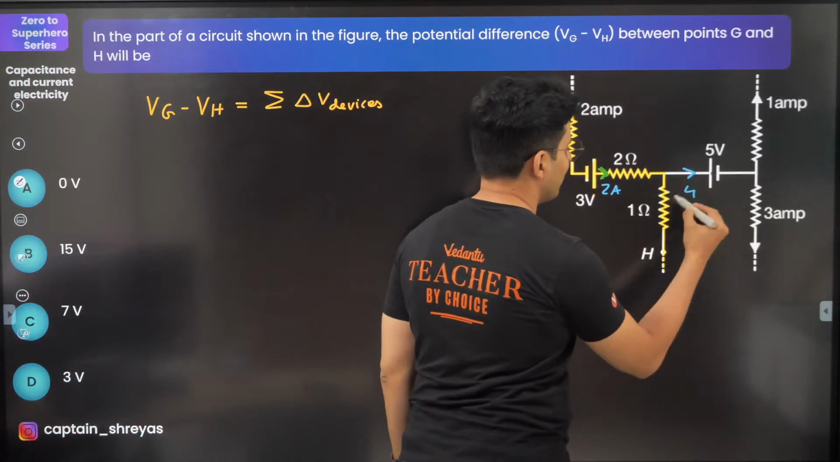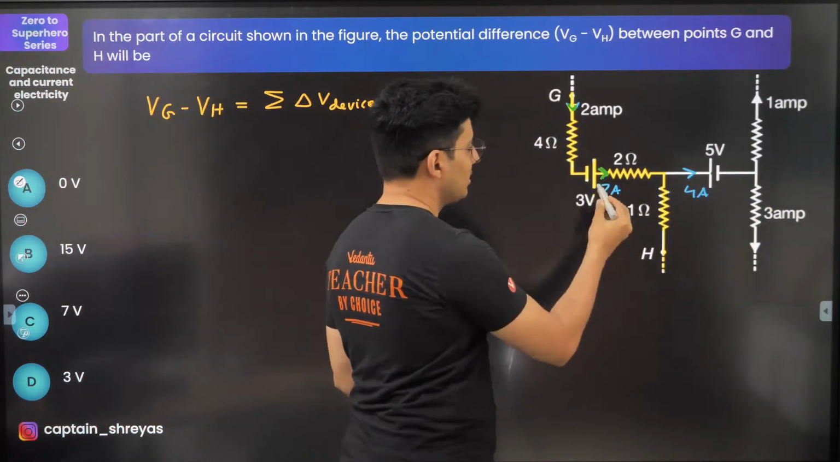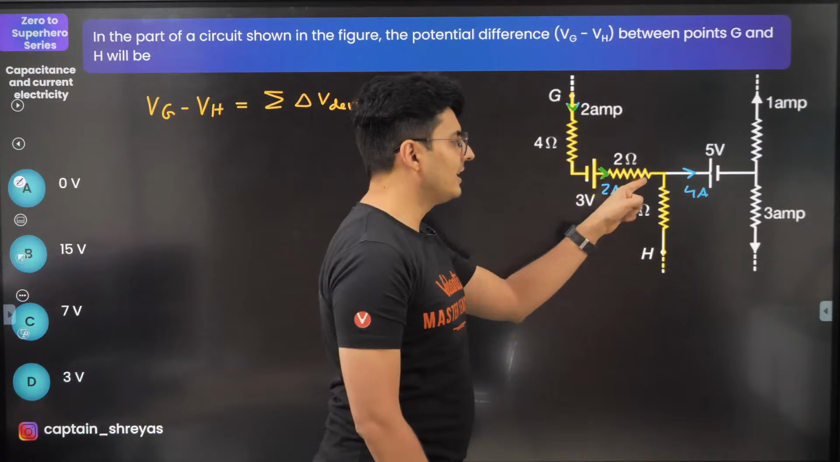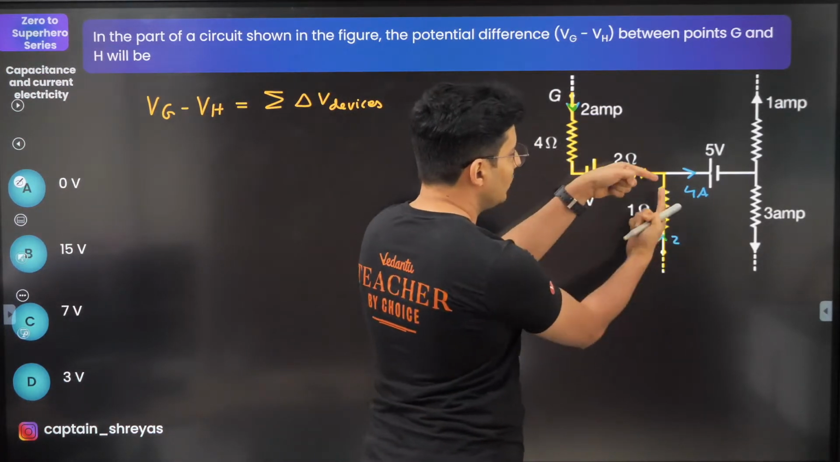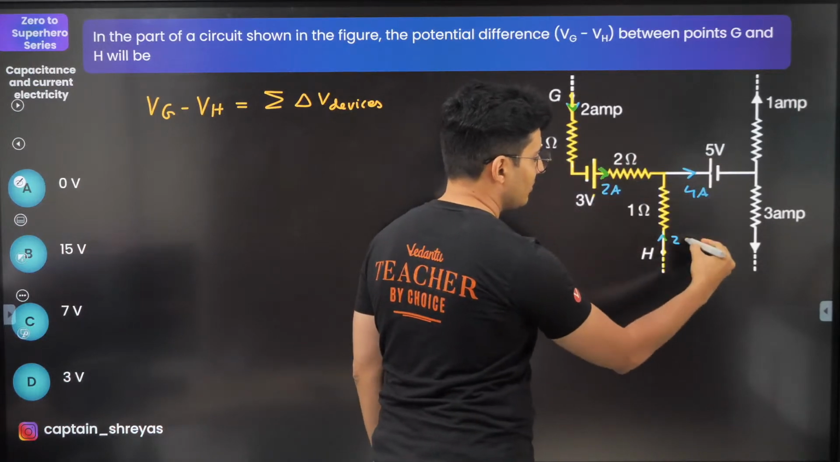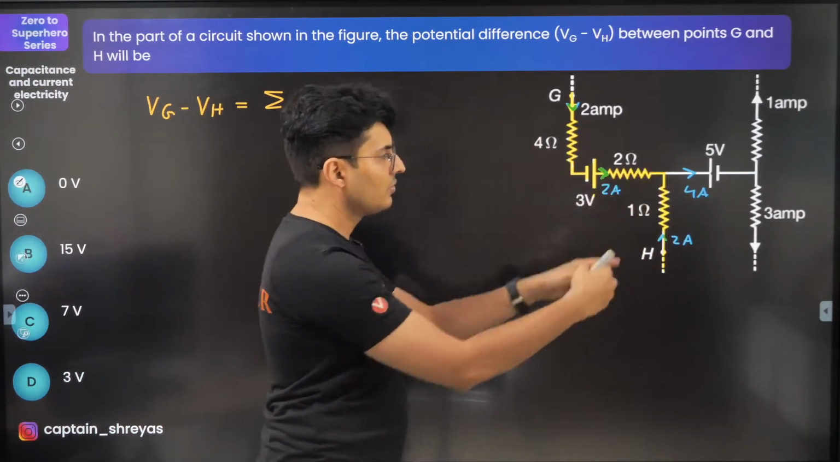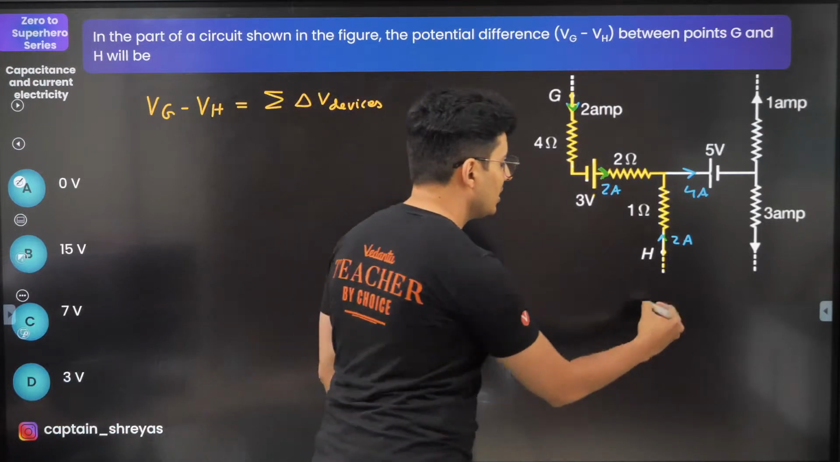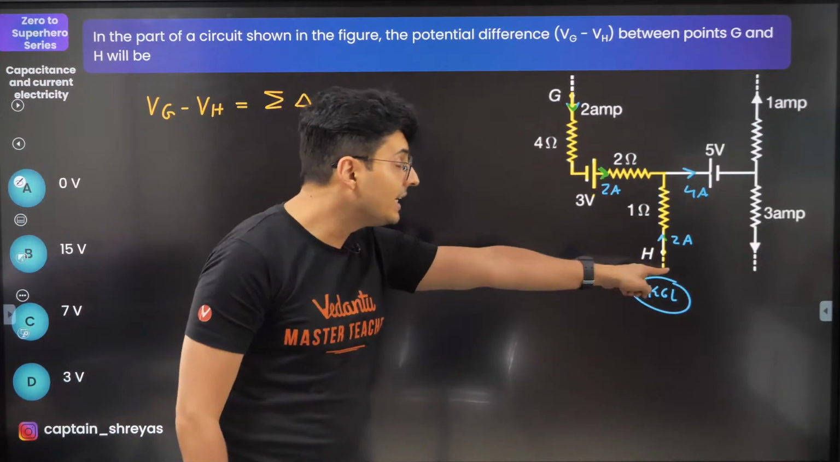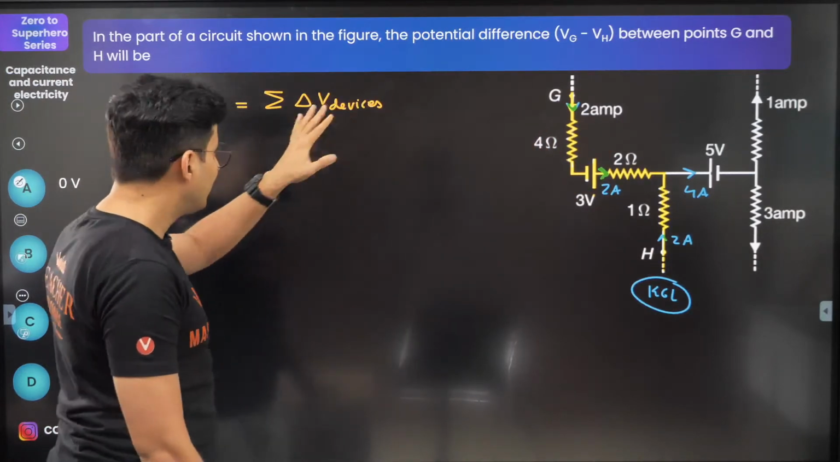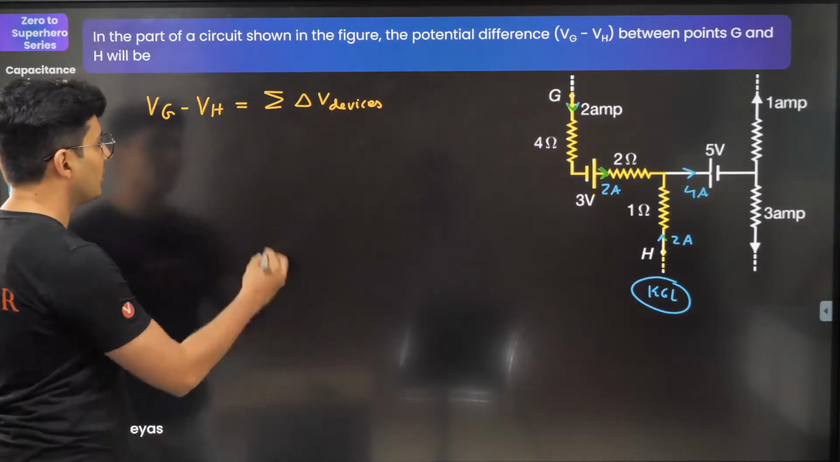Okay, so this will be 4 amperes. If this is 4 amperes, this is 2. I think I know what's the current here. This is going to be 2, because 2 and 2 mixes and gives you 4. So 2 and 2 gives you 4 over there. All I have done is used Kirchhoff's current law to find out the current. I need this to find the voltage drop. Let's get back to this question now.